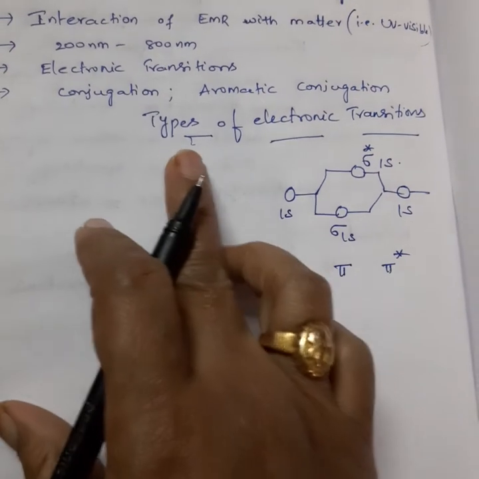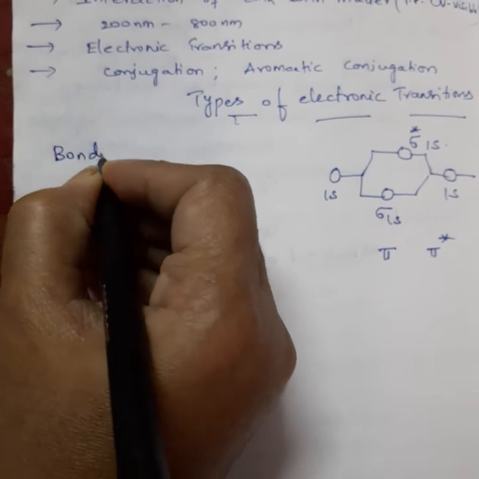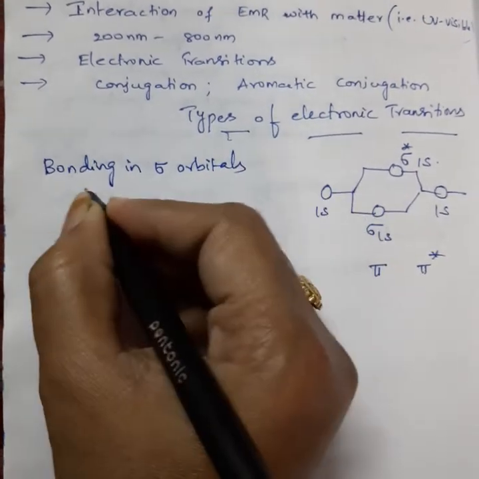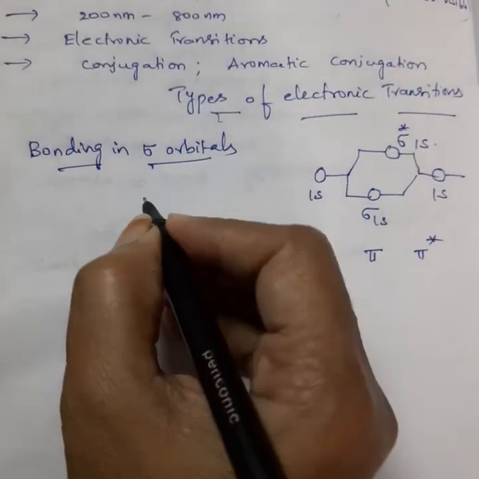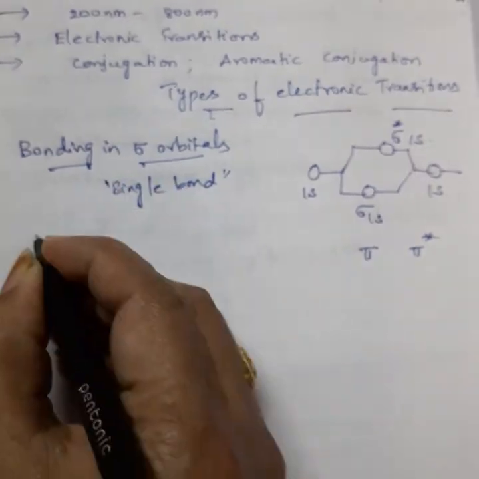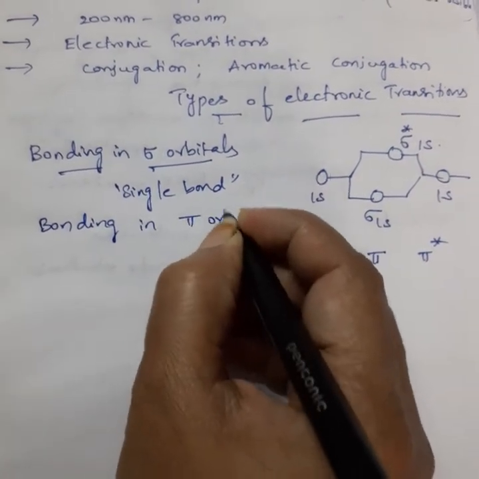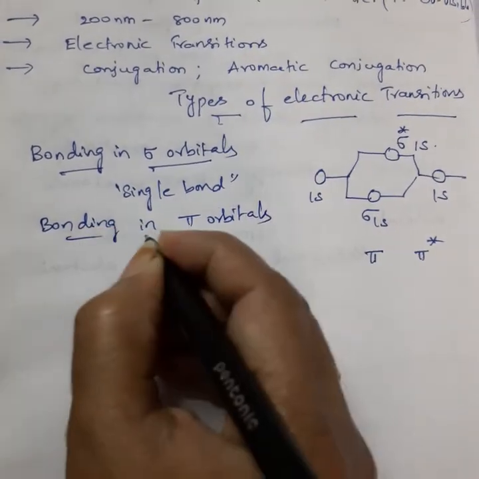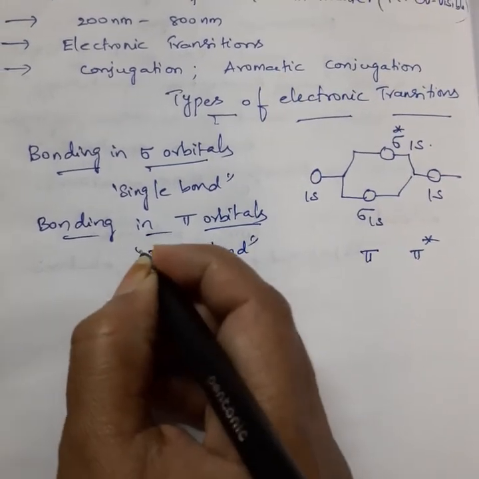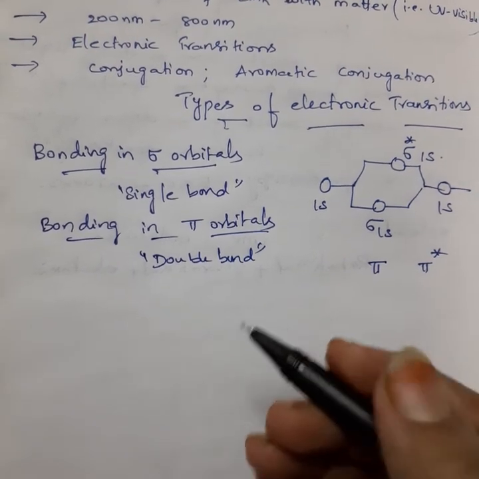So here, the types of orbitals involved: first is bonding in sigma orbitals. You know when this bonding will happen? Whenever a single bond is there. Next one is bonding in pi orbitals, meaning whenever a double bond is present, obviously pi orbitals also form a bonding pi orbital and an anti-bonding pi orbital.